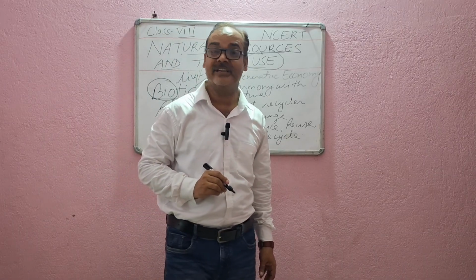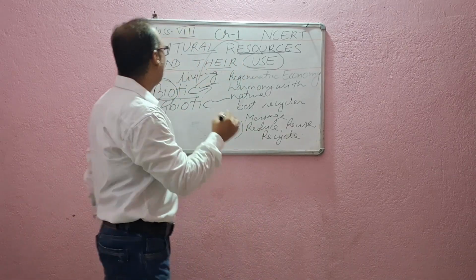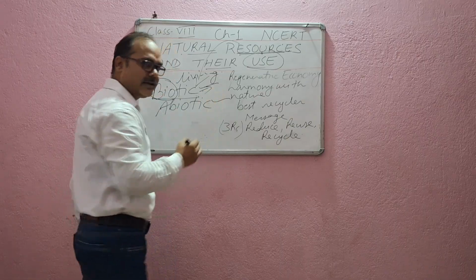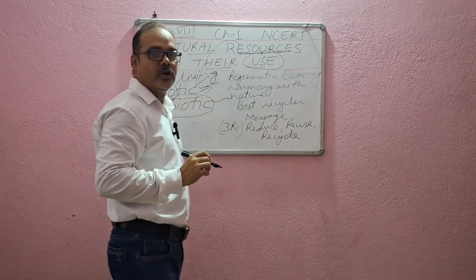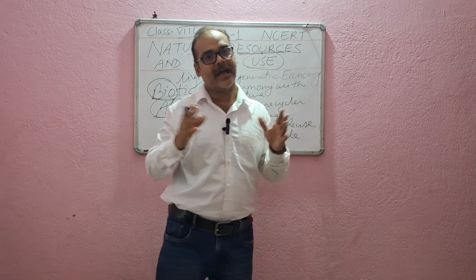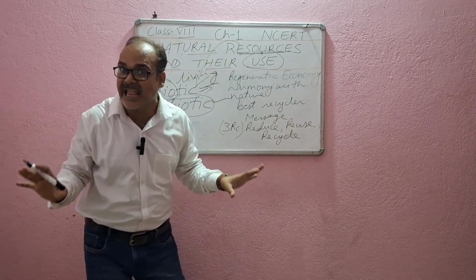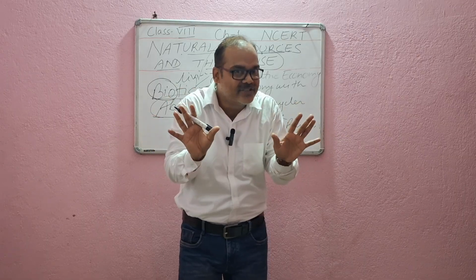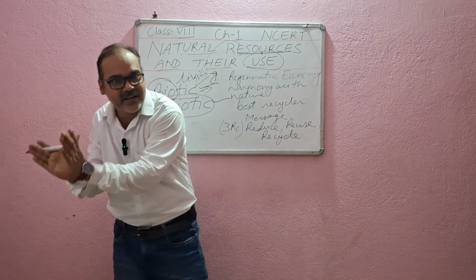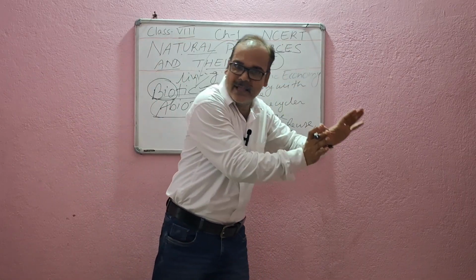Another resource, abiotic. It means those things which do not have life are called abiotic. It's very simple, very easy to understand. So did you understand what is the meaning of biotic resource and what is abiotic?